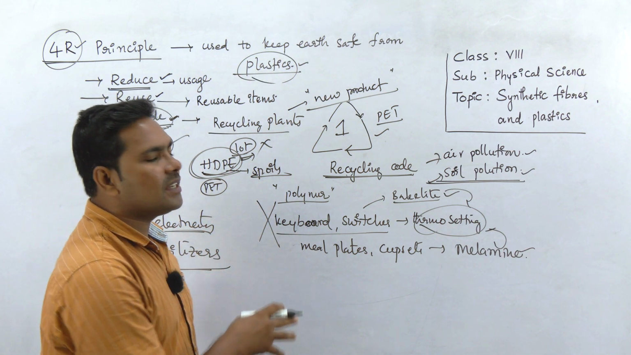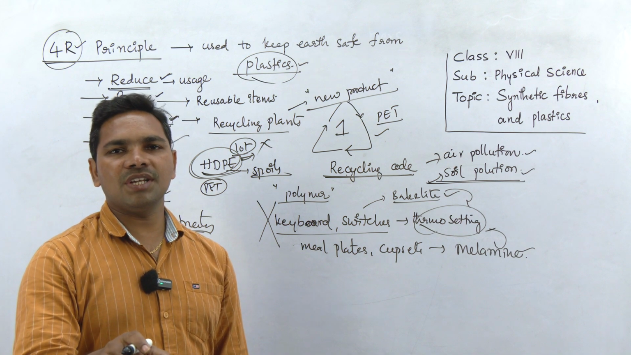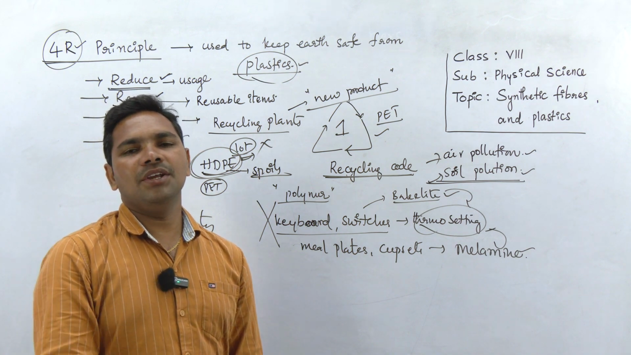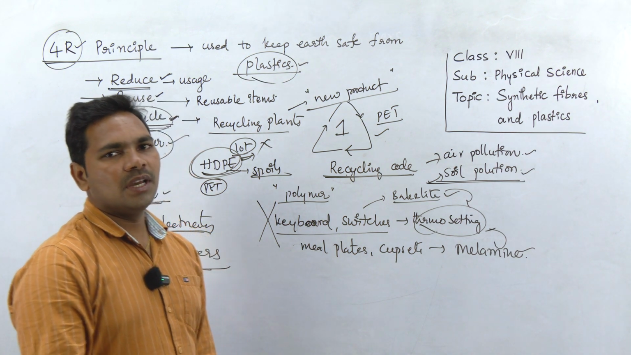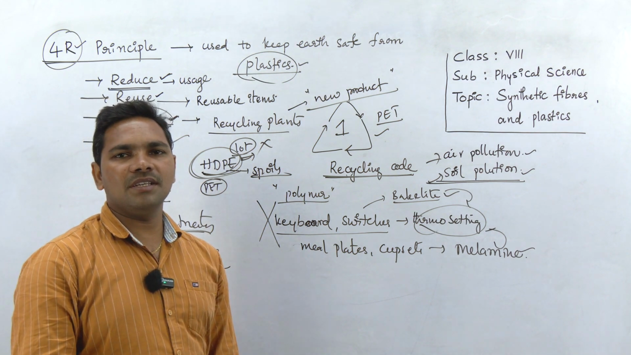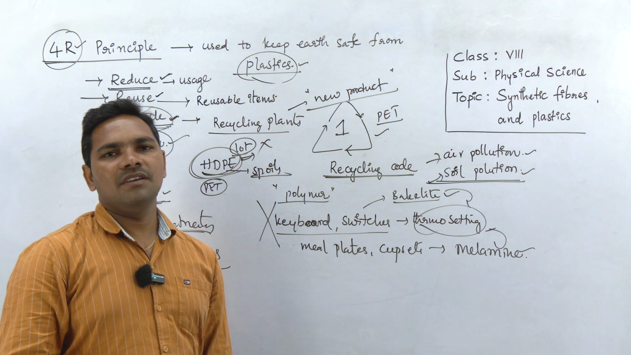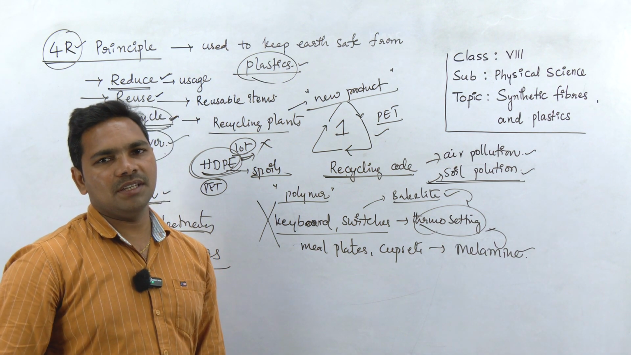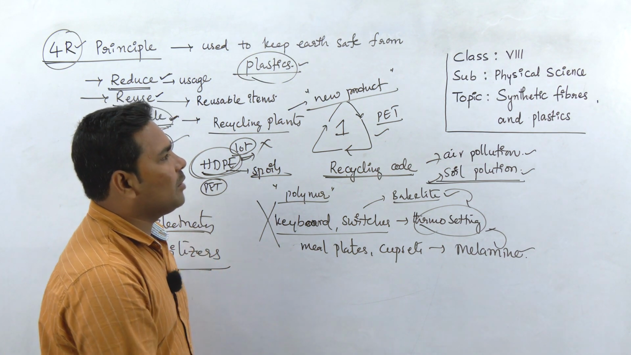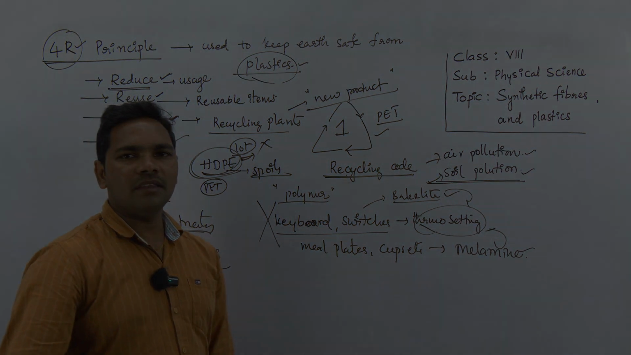These are the various consequences of plastics if we use them foolishly, not properly used and not properly disposed of. If we use plastics according to this 4R principle, then we can definitely reduce the consequences faced by using plastics. So this is the lesson, synthetic fibers and plastics. I hope you understand the concepts in this video, and thank you for watching.